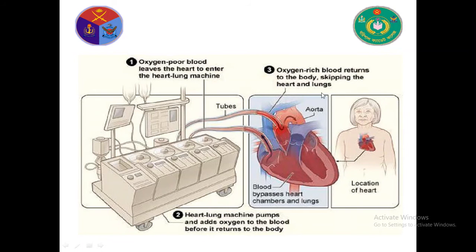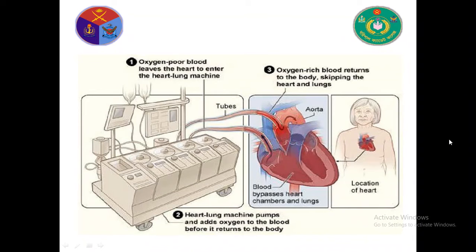Blood goes through the heart-lung machine. So this machine takes over the heart's pumping, and then the surgeon operates on the heart. So blood bypasses the heart chambers and lungs. Location of the heart: look, this is the heart. This is the aorta. The heart-lung machine pumps and adds oxygen to the blood before it returns to the body. So the pumping is operated by this machine. This is called